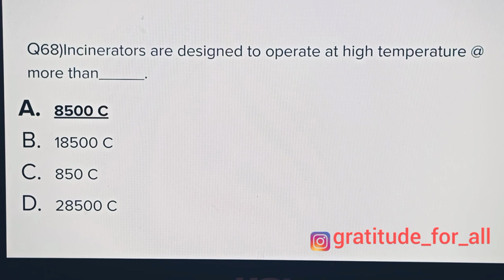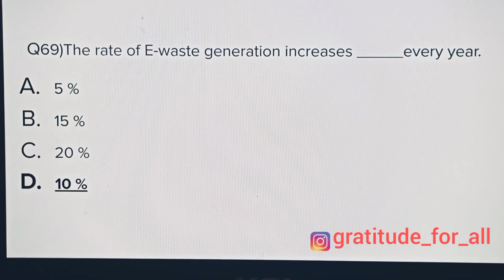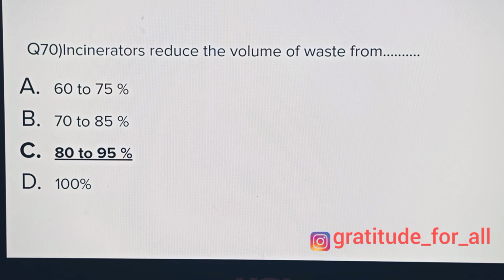Incinerators are designed to operate at high temperatures more than 8500 degrees Celsius, 1,08,500, 850, 2,08,500 degrees Celsius. And the correct answer is 850 degrees Celsius. The rate of e-waste generation increases every year: 5%, 15%, 20%, 10%, and the answer is 10%. Incinerator reduces the volume of waste from 60 to 75%, 70 to 85%, 80 to 95%, or 100%. Answer is 80 to 95%.